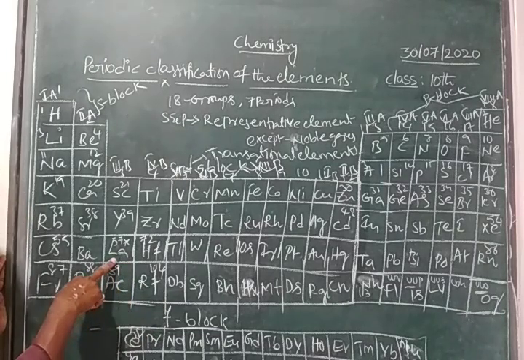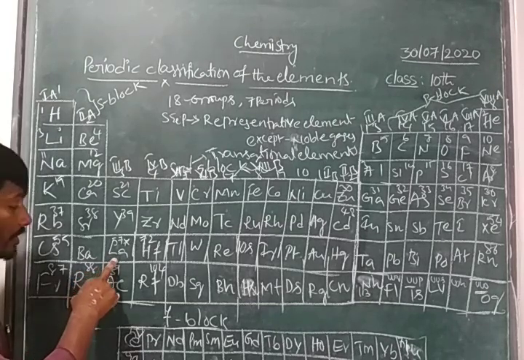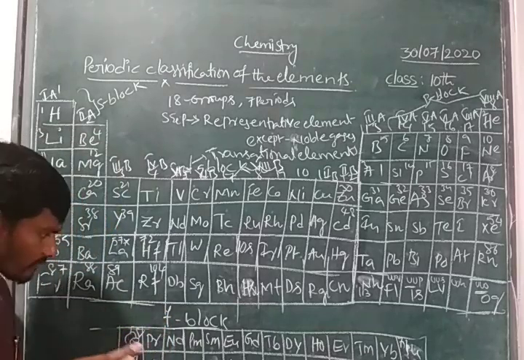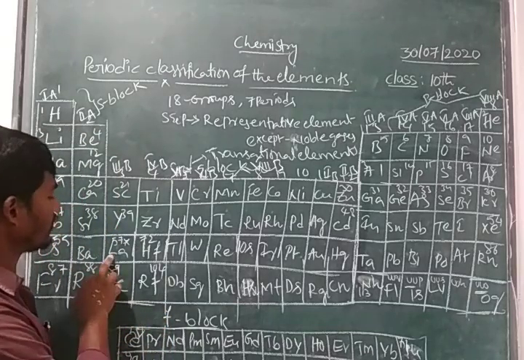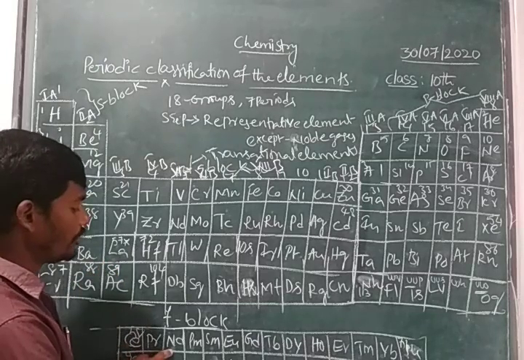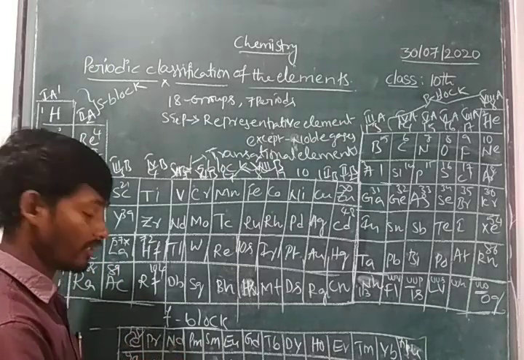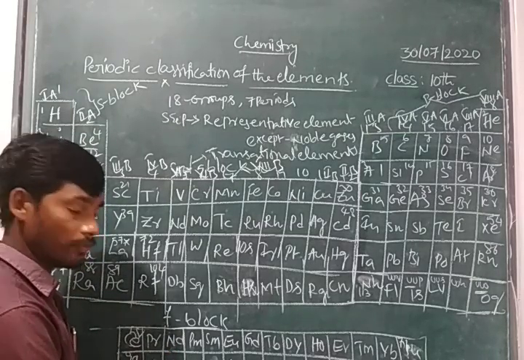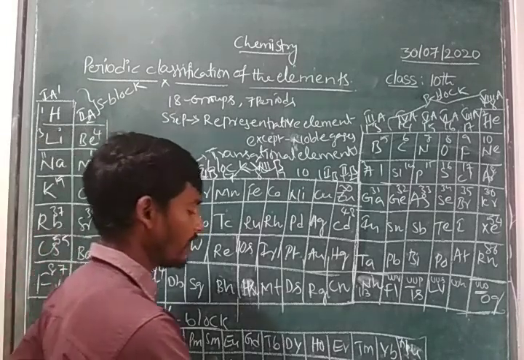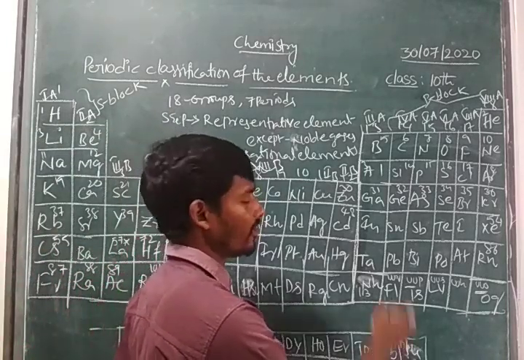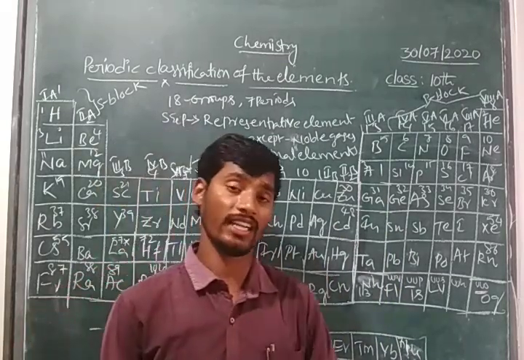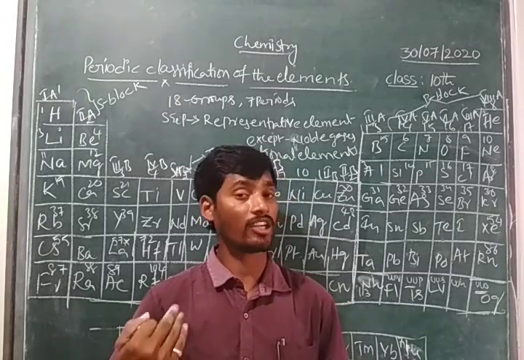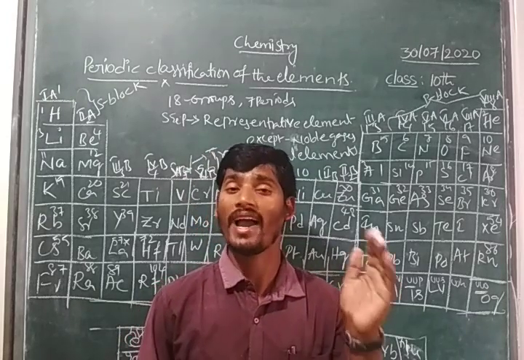Actinides we consider as radioactive elements. What's the name? Radioactive elements. And here, lanthanum, cerium, praseodymium, neodymium, promethium, these are considered as rare elements. Finally, thorium, protactinium, uranium, neptunium, plutonium, americium, curium, berkelium, californium, einsteinium, fermium, mendelevium, nobelium, lawrencium are considered as radioactive elements. That means lanthanides are considered as rare earth metals, and actinides are considered as radioactive elements.